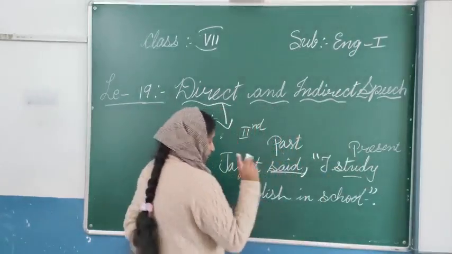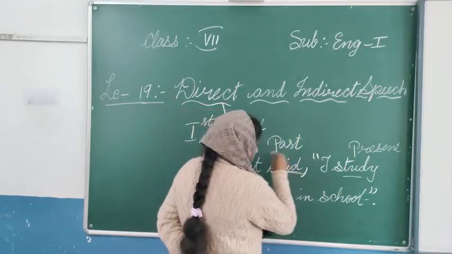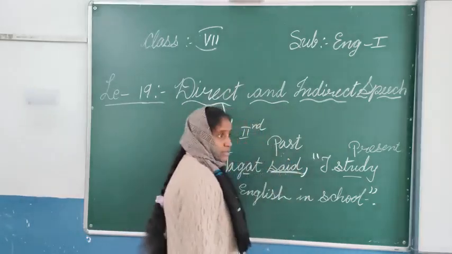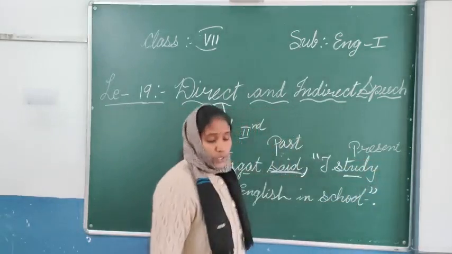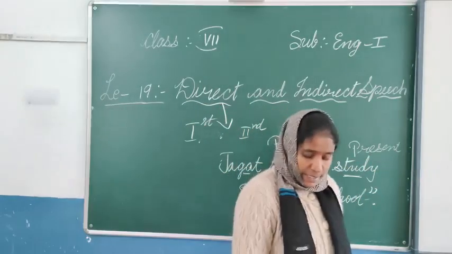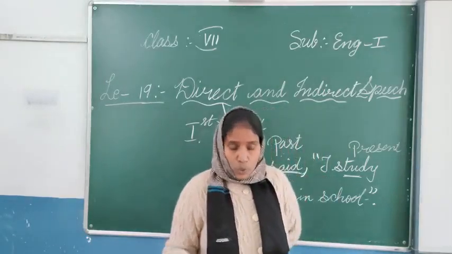While here it is a single sentence, in the reporting part a past tense verb will be there, and here a present tense verb will be used. Jagat said, I studied my English in a school.